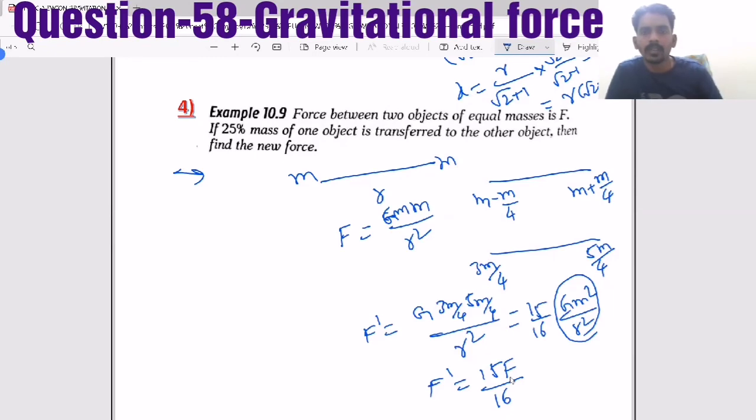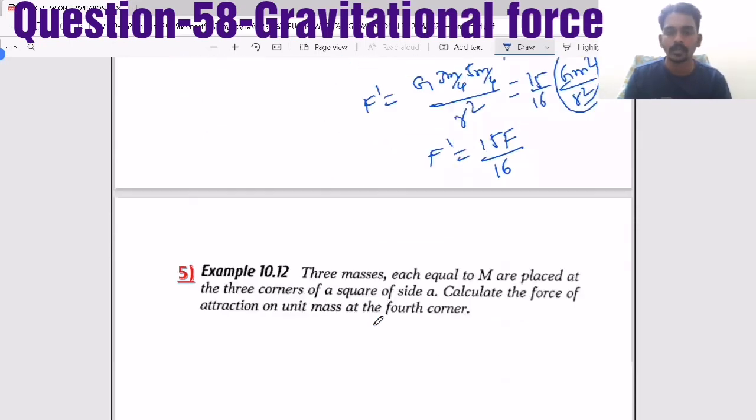So 25% mass of one object, 25% is nothing but 25 by 100, means 1/4. So 1/4 mass of one body removed, that is the condition. So you have to understand that it will become m minus m by 4. And that is transferred or given to another, added to the other mass. Then it will become m plus m by 4. So that you will calculate the answer.